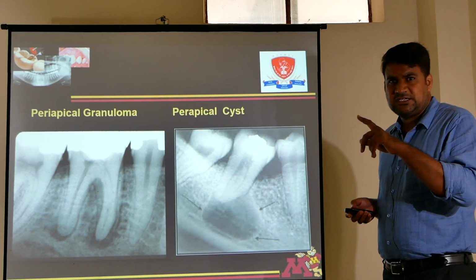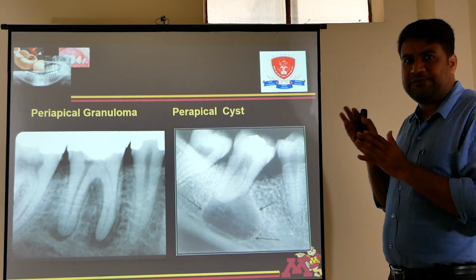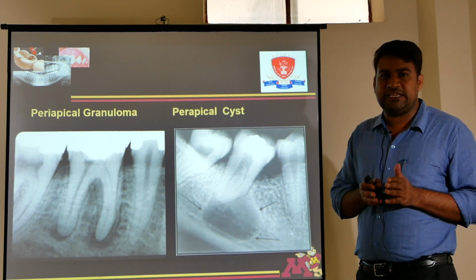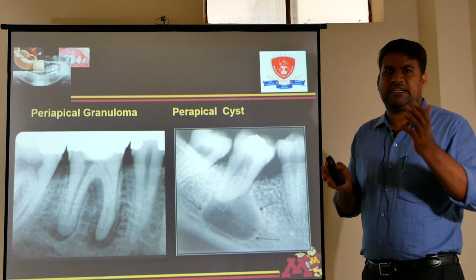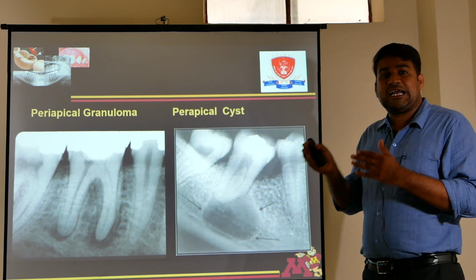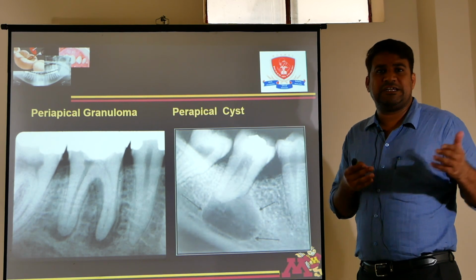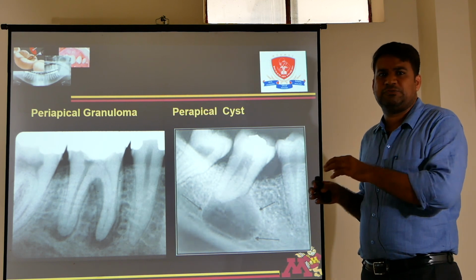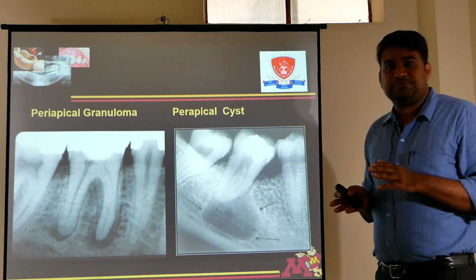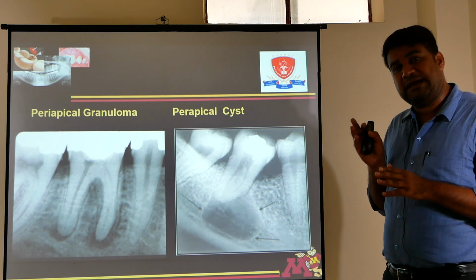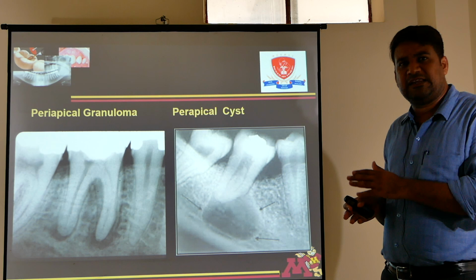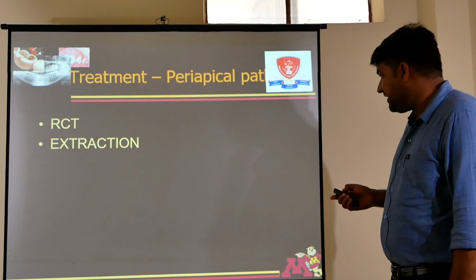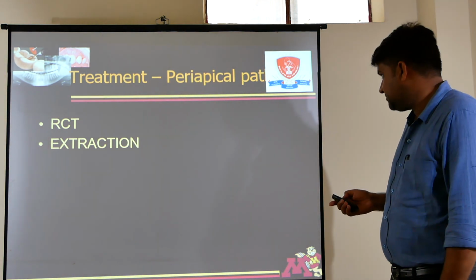First dental caries will be there. If it is only in enamel and dentine, then it will be sensitive. If it goes to the pulp, then pulpitis will be there. Pulpitis is of two types: reversible pulpitis and irreversible pulpitis. If we still do not treat the patient, then it will reach the apex. After reaching the apex, it will infect the periradicular tissues. That can be apical periodontitis, periapical abscess, periapical granuloma and periapical cyst. And the treatment is either root canal treatment or extraction. Thank you.